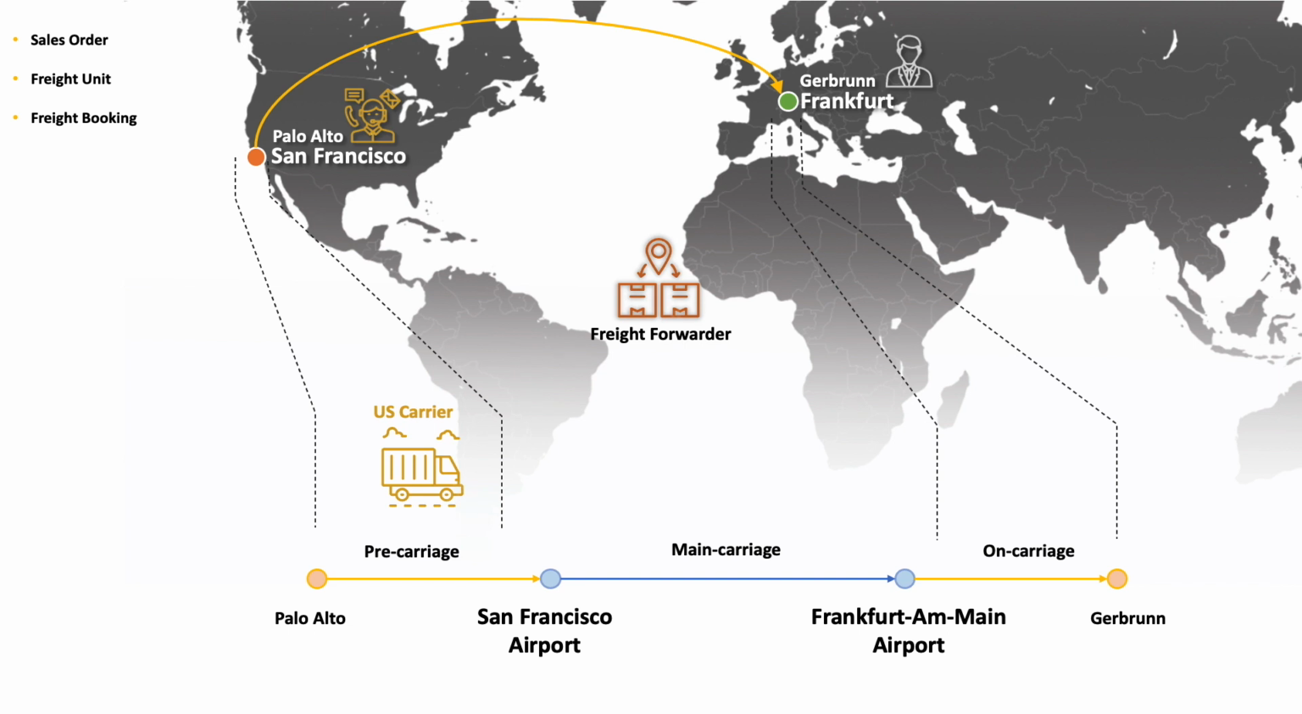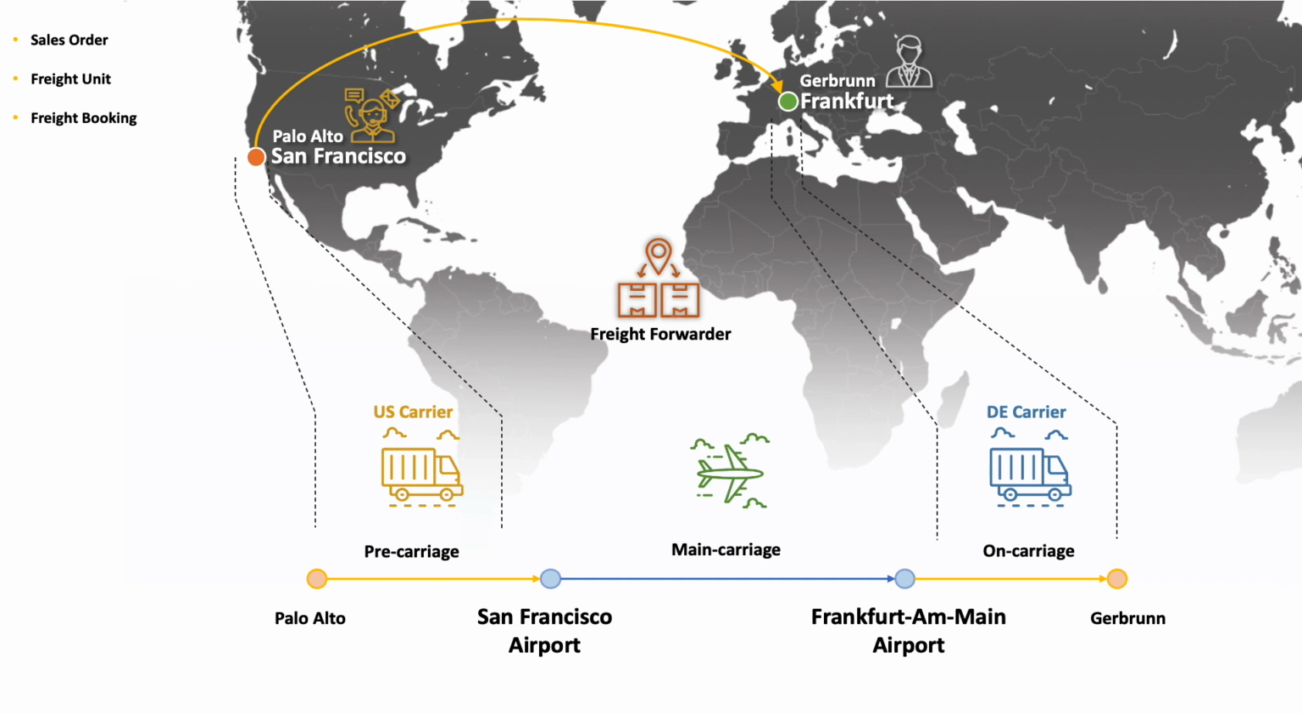So he will be contacting a carrier in the US to organize the move from RDC to the closest airport. He will also be liaising with an airline to organize for the cargo to be airlifted from the US to Germany. And he will also liaise with a carrier in Germany to organize the last mile transportation from the airport to the customer location.